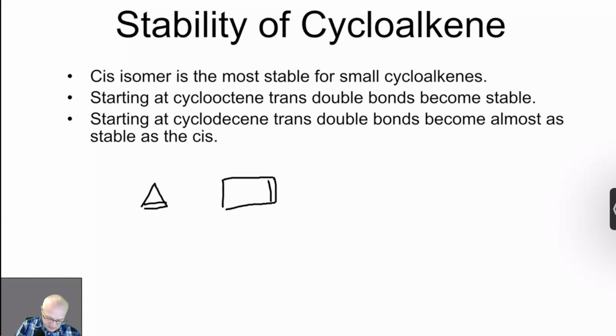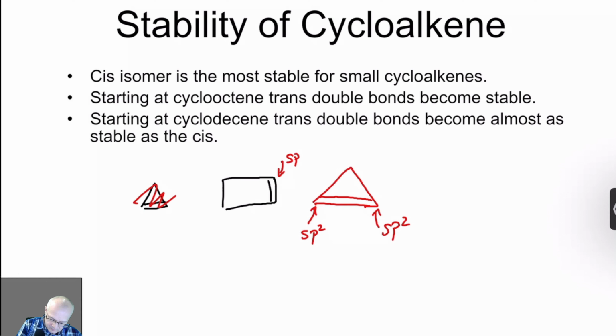So remember, these are sp2 carbons here and here. Let me make that a little bit bigger. There we go. So these are sp2 carbons. So sp2 carbons want to be 120 degrees as a bond angle. So the trigonal planar, they want to be 120 degrees.